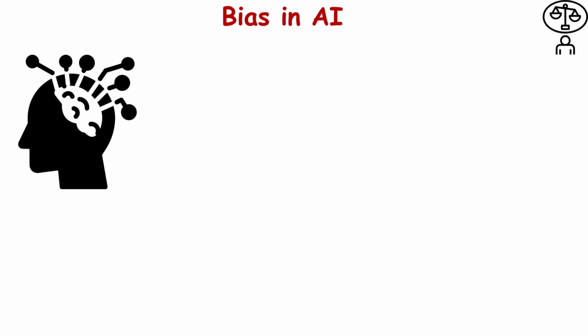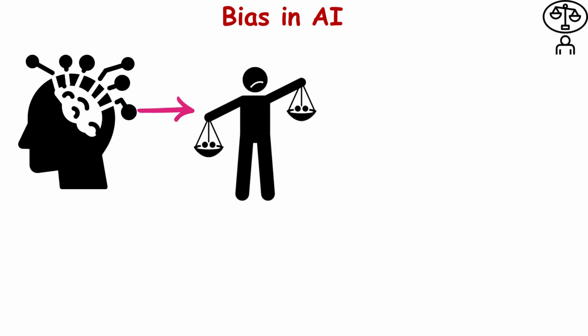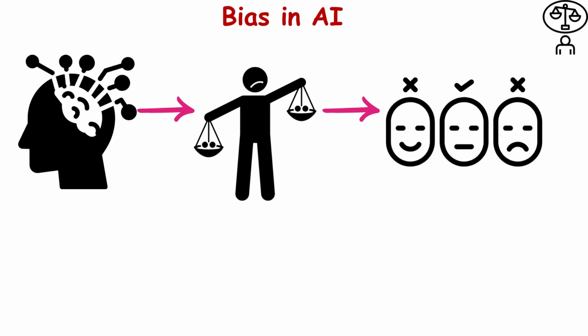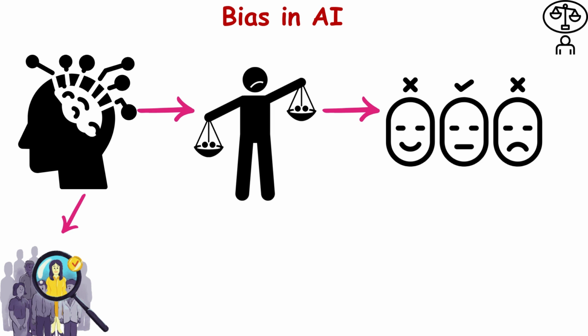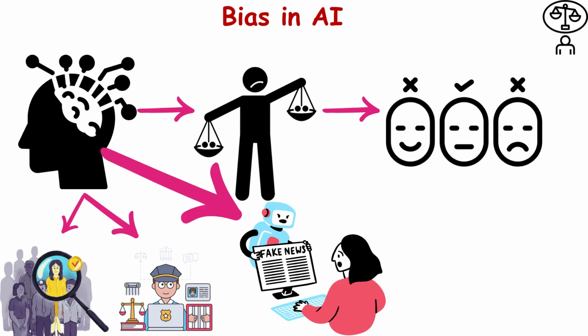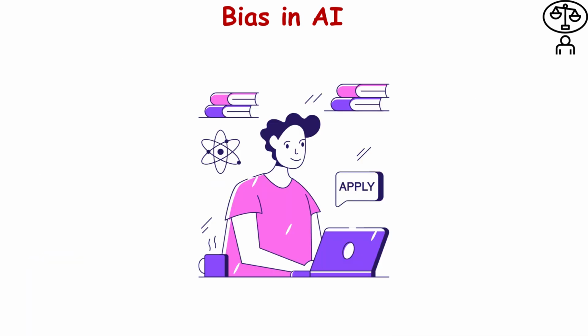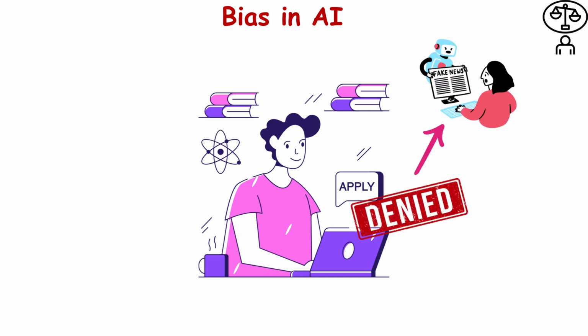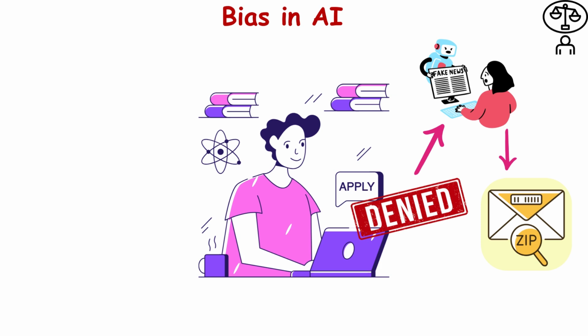Bias in AI decision-making. AI algorithms can be biased, and that bias may disproportionately affect certain groups of people, leading to unfair treatment. When AI systems make decisions about hiring, lending, or even law enforcement, they may use flawed data, reinforcing societal biases. Example: you apply for a loan online, but the AI algorithm denies your application because of biased data that correlates your zip code with credit risk, even though you have a great credit score.